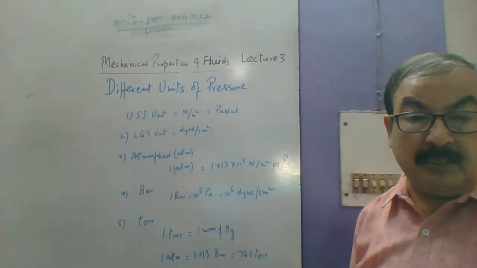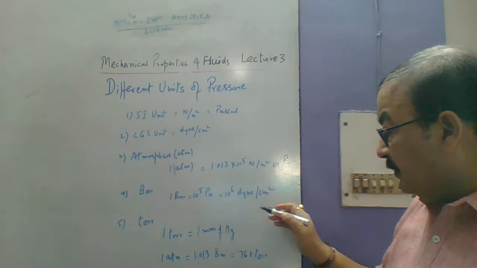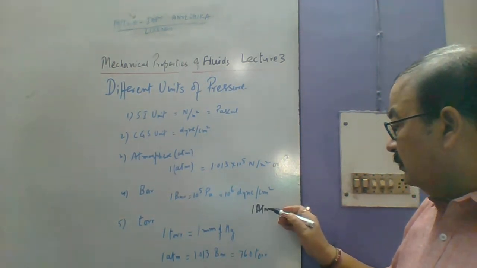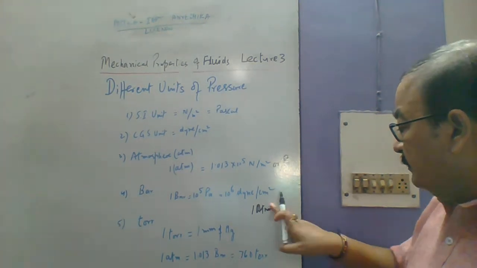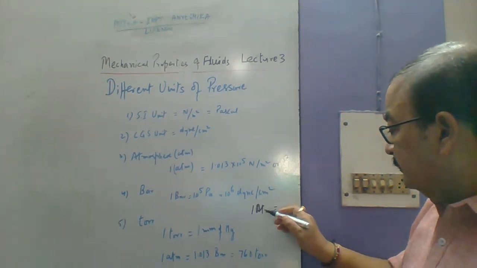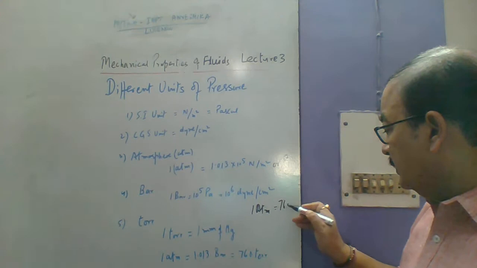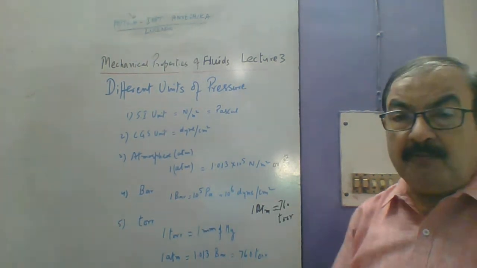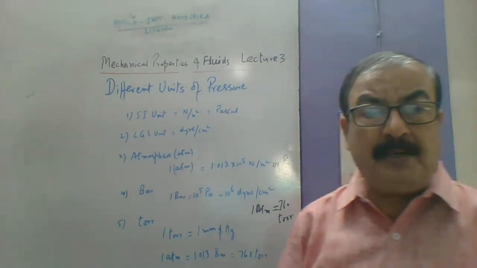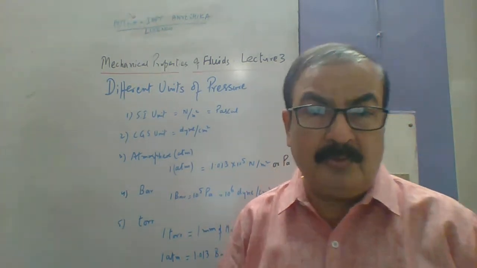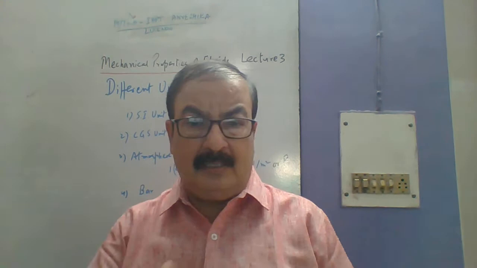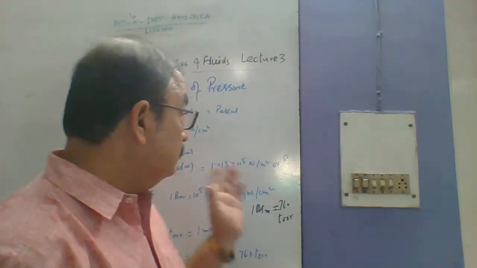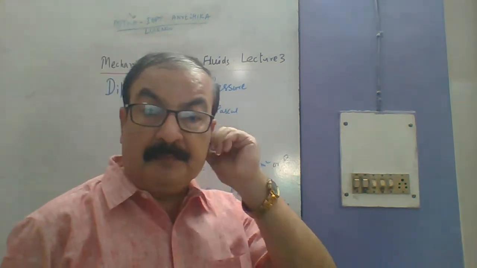The very important thing is that we can sometimes write 1 atmosphere equal to 760 torr, TORR. This is a very common point which we have to take note of in daily life. Okay, these are the very important units of pressure.